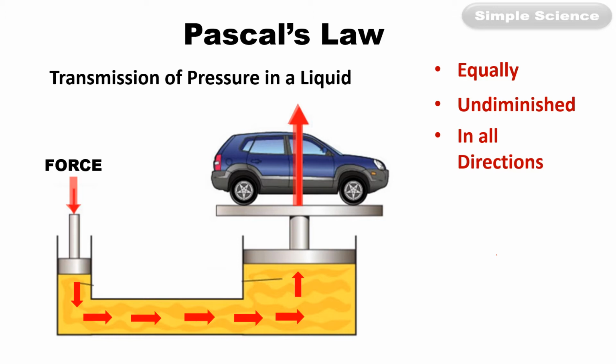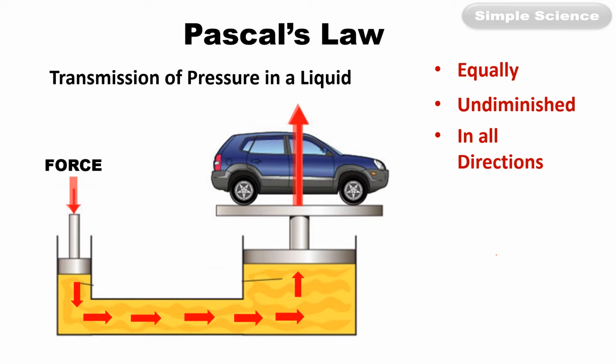That is the meaning of equally. Undiminished means without fading its value, without decreasing in value, and in all directions means the pressure is exerted equally in all directions.